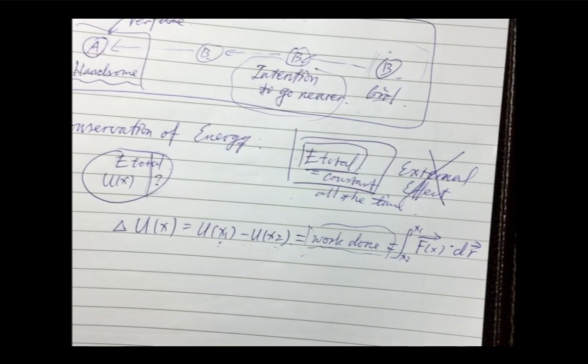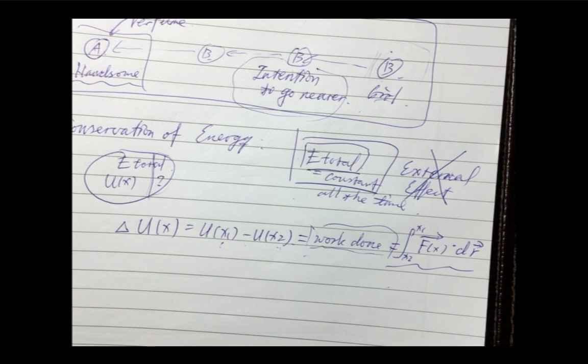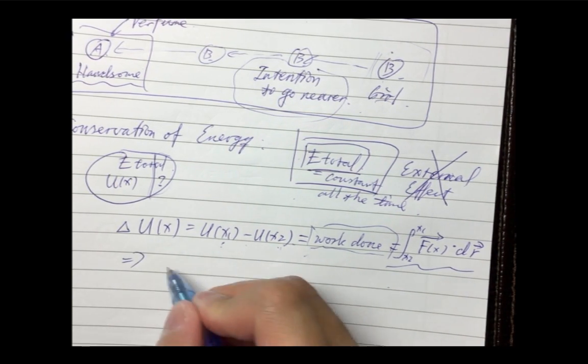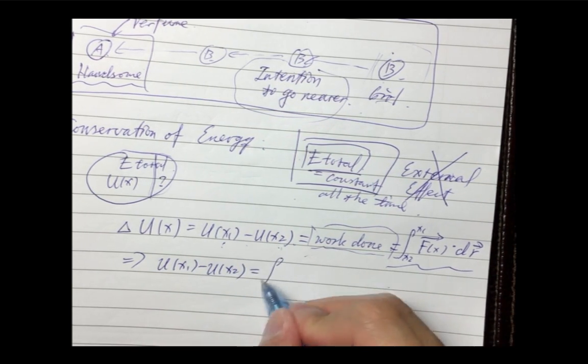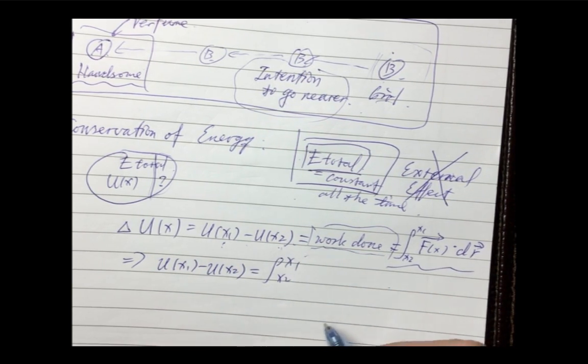So the work done here, if without any external things, will be just positive according to the potential energy change. So we write this in this form, but let's make it simple. Instead of writing the vector form, we just write it in scalar form. It's just from x2 to x1, right?